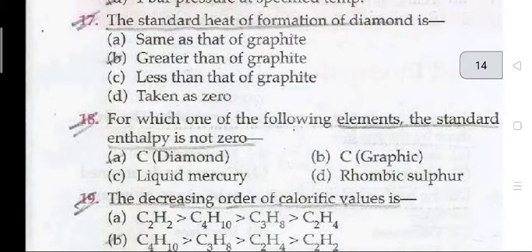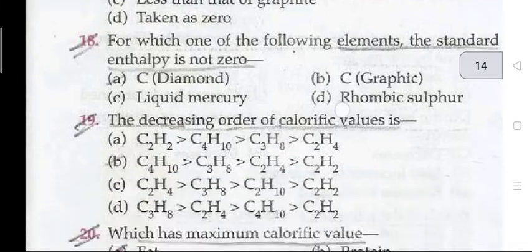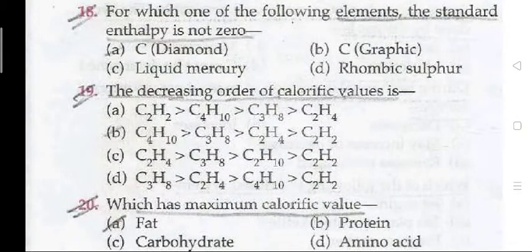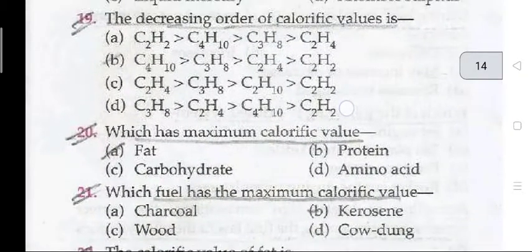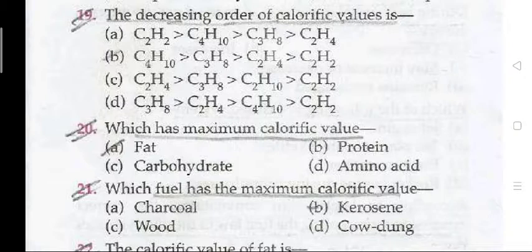Question number 17. The standard heat of formation of diamond is greater than that of graphite. Question number 18. For which one of the following elements the standard enthalpy is not 0? C, diamond. Question number 19. The decreasing order of calorific value is C4H10 greater than C3H8 greater than C2H4 greater than C2H2.